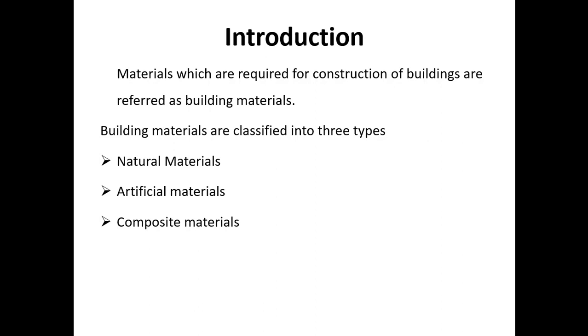Natural materials are such as wood, stone, and mud, because these are naturally available and naturally occurring. That's why these are called natural materials. Artificial materials, which are man-made, are such as bricks, cement, glass, steel. There are many more artificial materials. Then composite materials, which have two or more materials, namely concrete and plywood. There are many more; I'm just giving the examples of concrete and plywood.